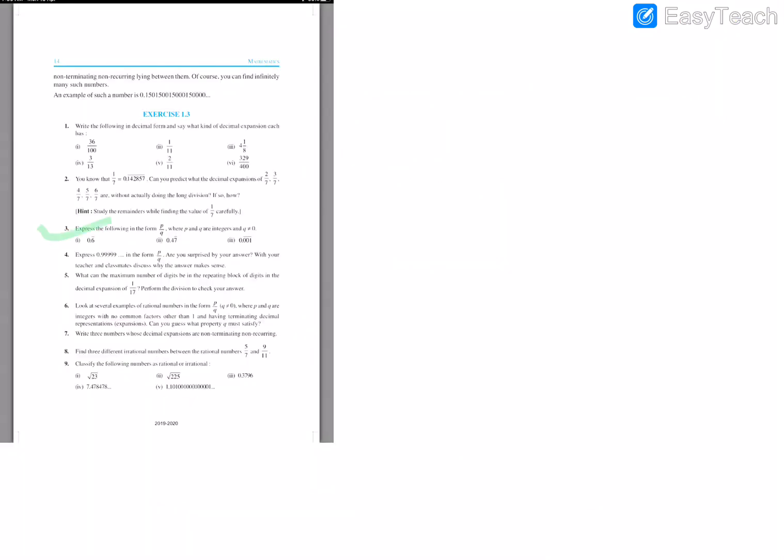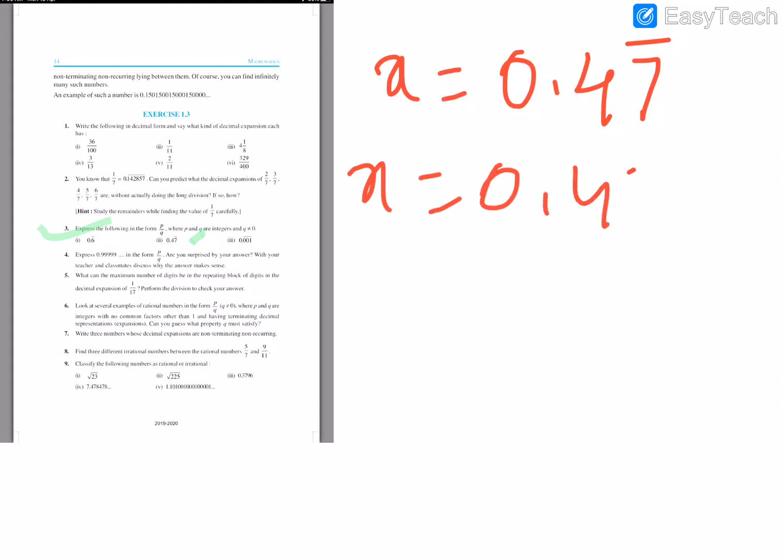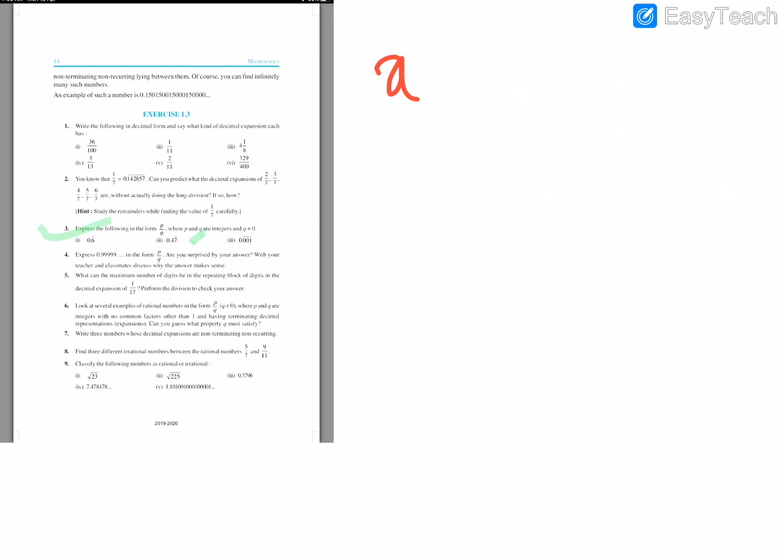Now you can express all these numbers. Here under the bar only one digit is there, so you multiply with 10. Here it is two digits. Here also 0.47 bar. Observe carefully, this is a little bit different. This question is given just to confuse you. 0.47 bar, only 7 is repeating. So here x is equal to 0.47777. Under the bar only one digit is there, so you multiply it with 10 and then subtract x. 9x is equal to whatever comes, you go along with that. After that you have 0.001 bar, that also you can do.